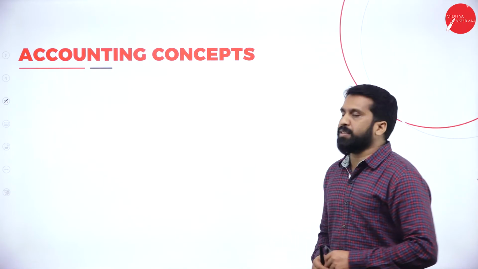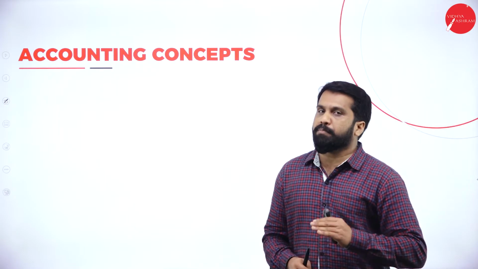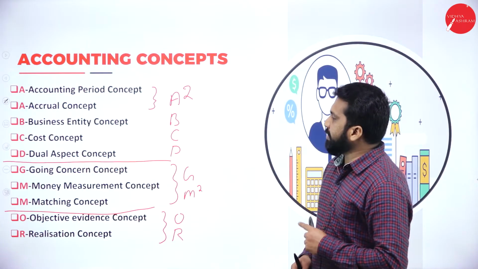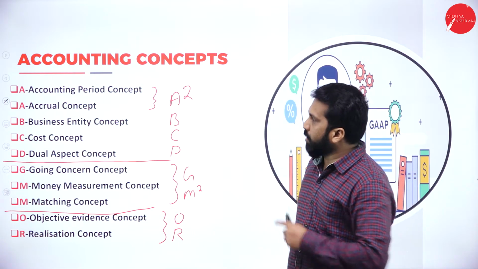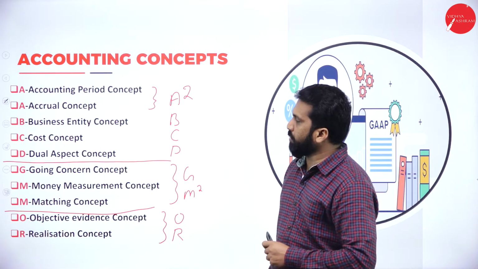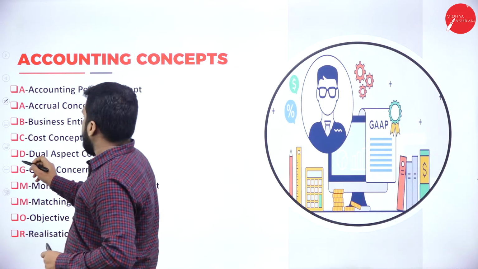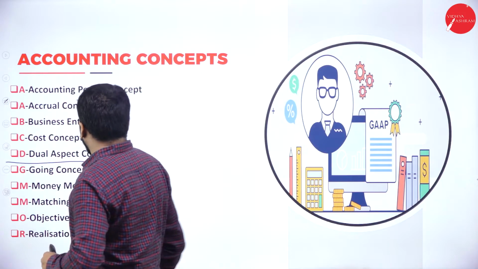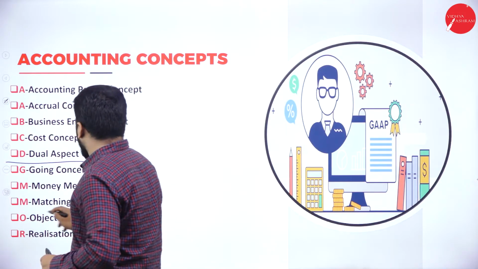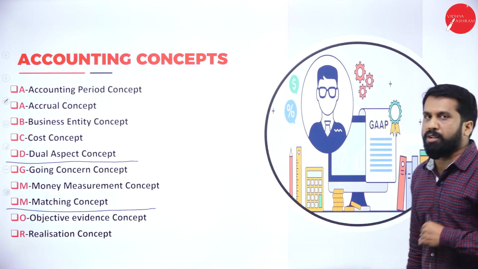So, accounting concepts, as I told you, we will learn one by one. Before that, if you want to take a screenshot, you can. I'll remove everything, so you'll get only ABCD, good morning, as well as OR. So up to this, we have ABCD and we have good morning as well as OR. You can take a screenshot, then we'll move on.